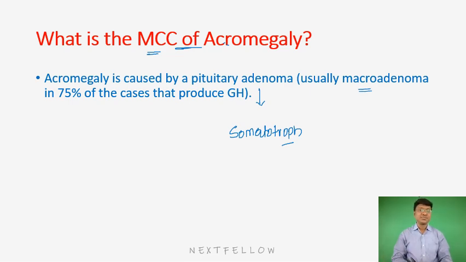What do you understand by this word macroadenoma? That means the size of the tumor will be more than 10 mm, right? That is what you mean by macroadenoma. That is the most common cause.